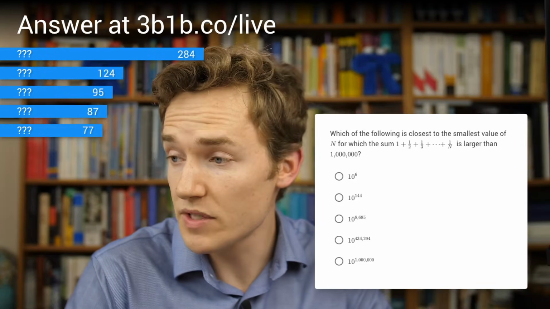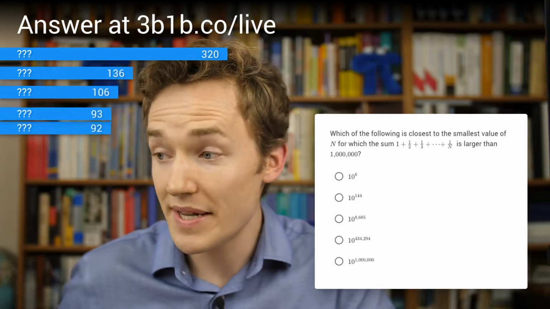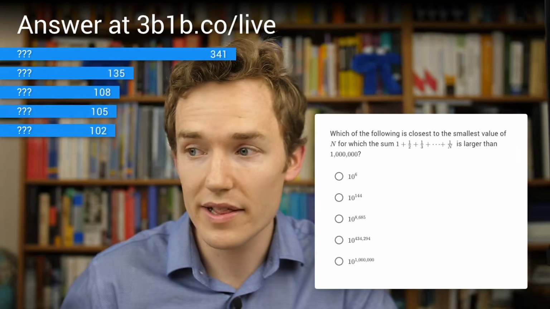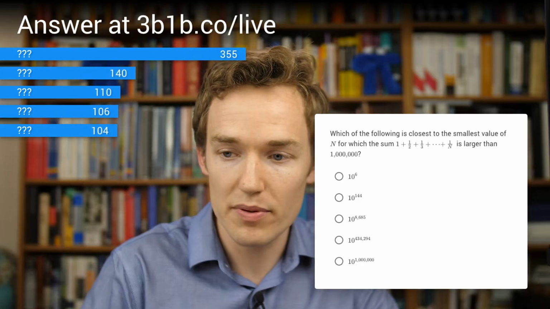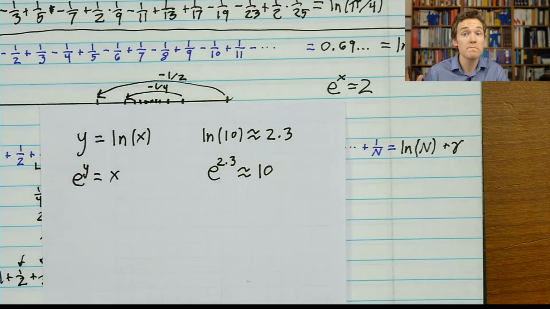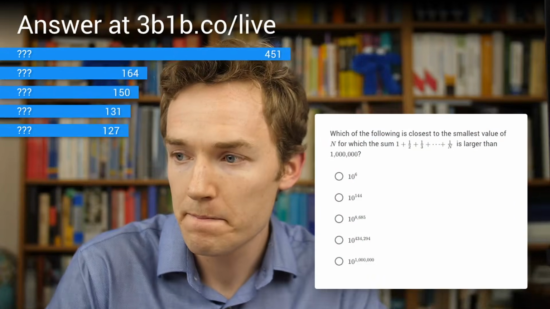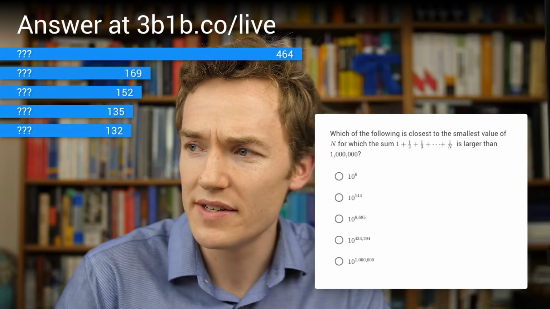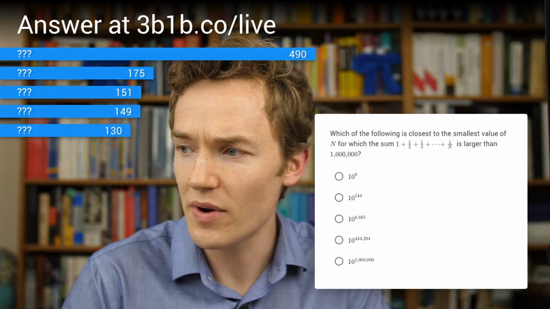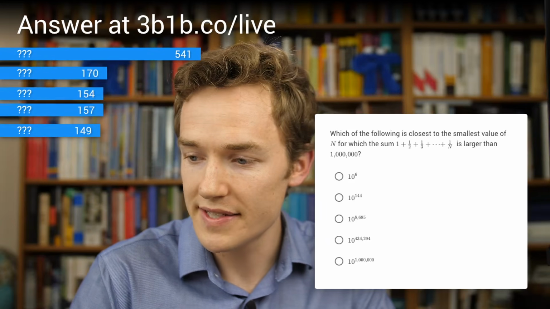I will say, because we're converting between e-related things and base 10 related things, if you wanted a little reminder, I can pull up the fact that the natural log of 10 is around 2.3, if you wanted to use that for estimation purposes. So just to see if you were paying attention to the result that I just described of this thing growing like a natural logarithm, let's see how you answer.